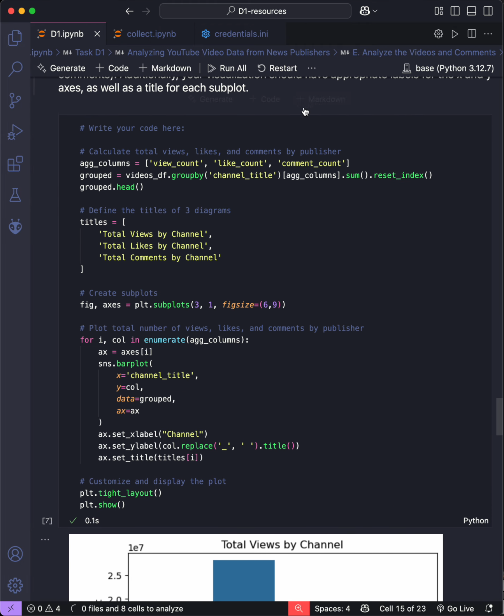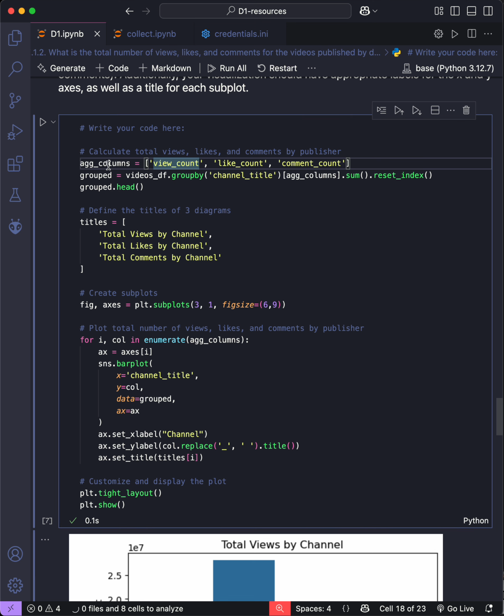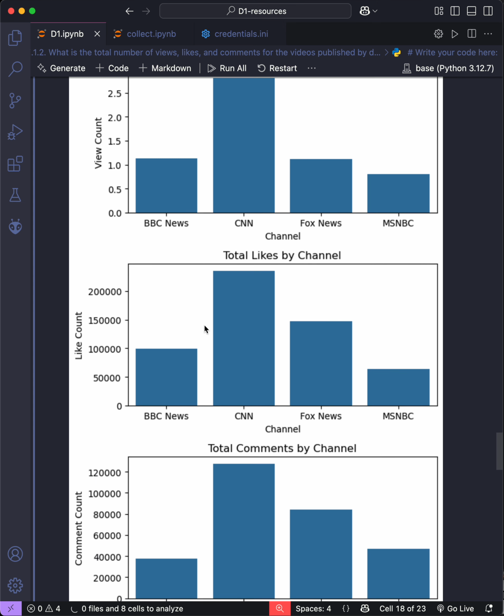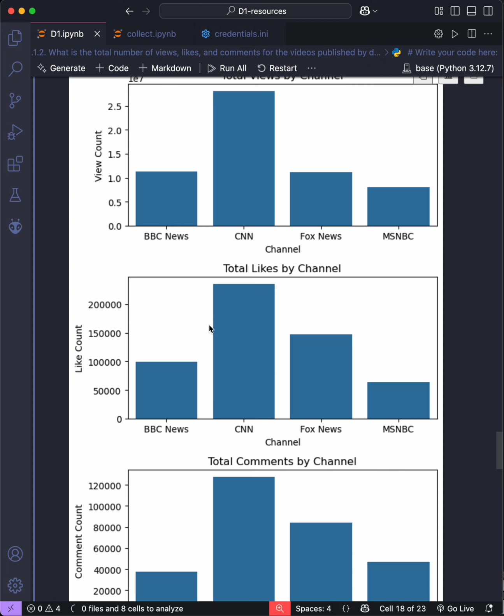Okay, here is my code. First, similarly, I will calculate the total views, likes, and comments. Here's the code to do it. Then I will define the titles of the three diagrams. Then I will create a subplot, similarly with three subplots in one diagram. And here is my code to do it. I will use Seaborn to create a pie plot. Here is my code, and here is my diagram after drawing. Yeah, you can take a look.